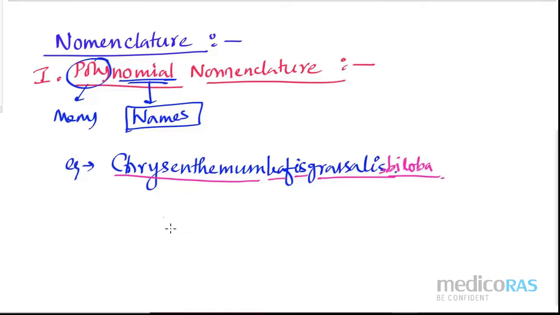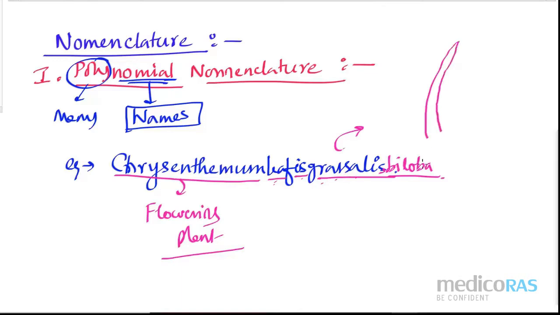And again, there is a problem. What is the problem? Let me tell you. Suppose by hearing that name, somebody can understand that chrysanthemum is a flowering plant. Flowering plant it is. It has very beautiful white color flowers. So leaf is grassalis. Leaf is grassalis means what? The leaf may be grass like, something like this. Yes. Again in the last they have written biloba. That means what can I understand? I can understand that suppose the leaf is grass like, but they have this kind of bilobed kind of structure, something like this.